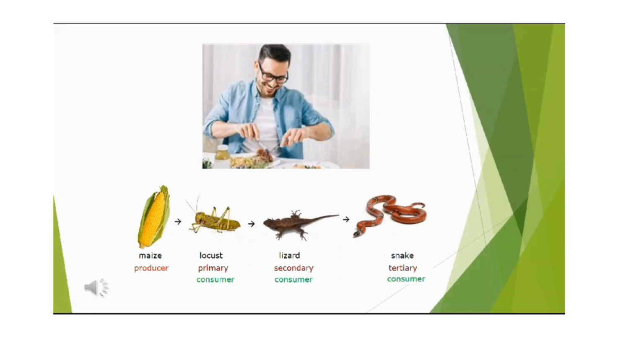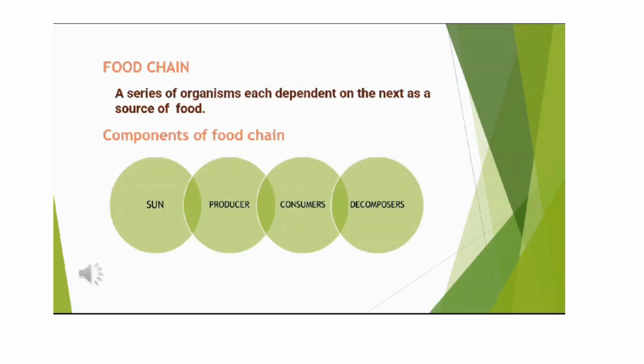Maize acts as a producer. It is consumed by the locust, then the locust is fed upon by the lizard, and finally the lizard is fed upon by the snake. Now you understand what a food chain is: a series of organisms, each dependent on the next as a source of food. What are the components of a food chain?